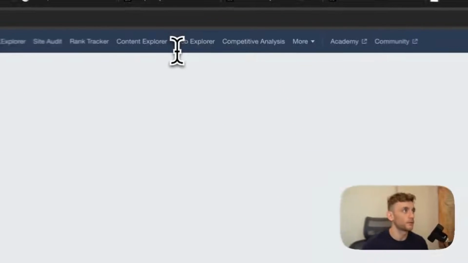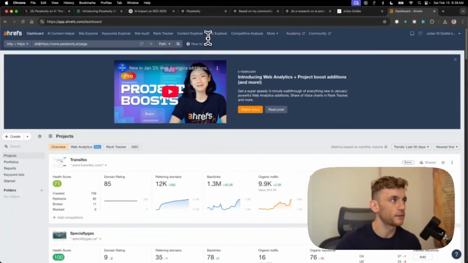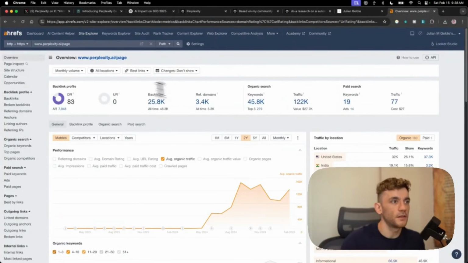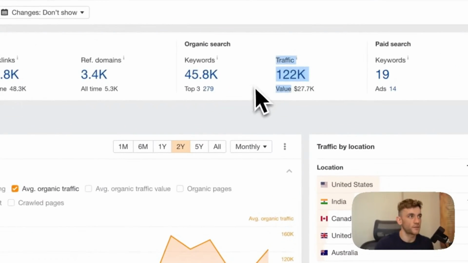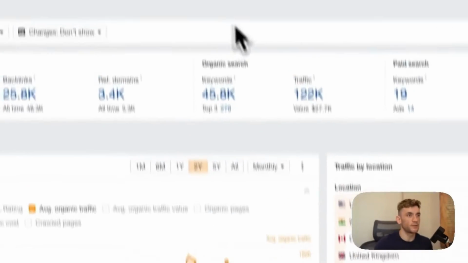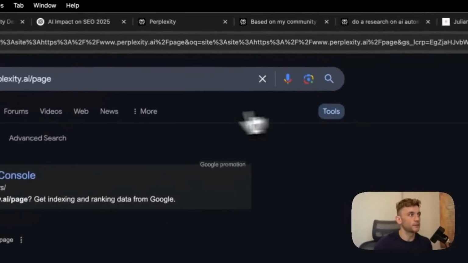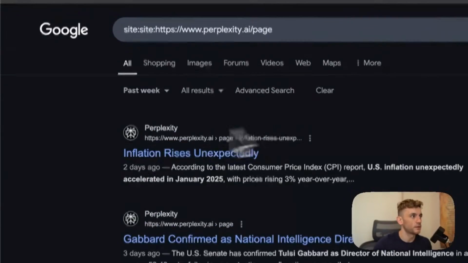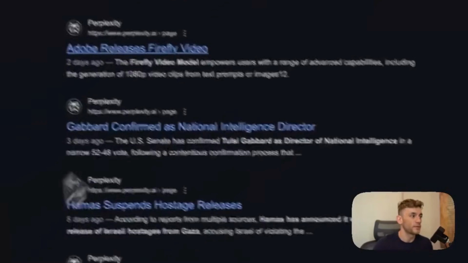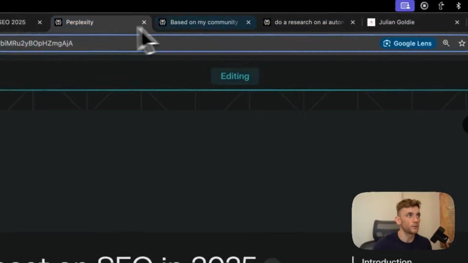If we go onto Google now, if we actually check out Perplexity's rankings and how much traffic they get from their pages section, you can see they're getting like 122K traffic just from the pages category, including subfolders, which is pretty impressive to be fair. And also this stuff indexes on Google. If we look over the last week, you can see stuff is indexing and ranking on Google within the last few days. So that's pretty useful as well. It's a nice little feature.